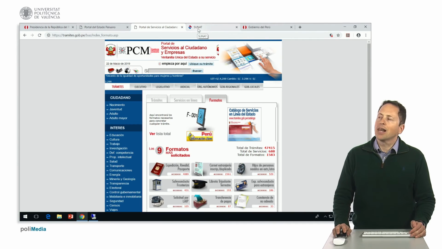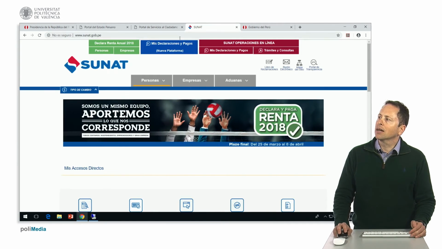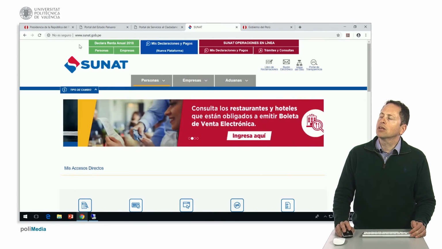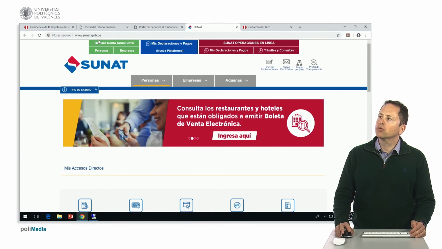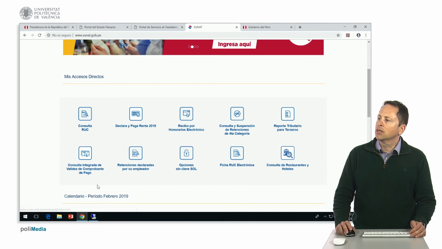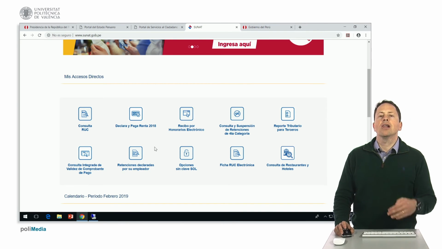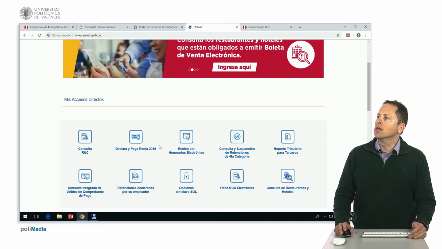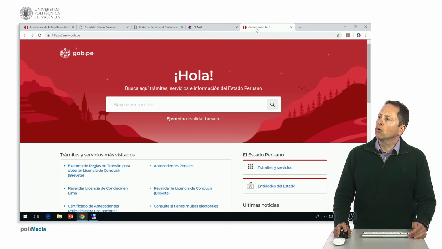Well, then we have the Peruvian Tax Agency, which is named SUNAT. The link would be sunat.gov.pe, and do not forget about adding the 3 W's at the beginning, otherwise it might not work. Here, Peruvians can file their income tax returns, electronic receipts, and everything that has to do with the Peruvian Tax Department. They have created a site called www.sunat.gov.pe, where you can search for all the previously mentioned websites.